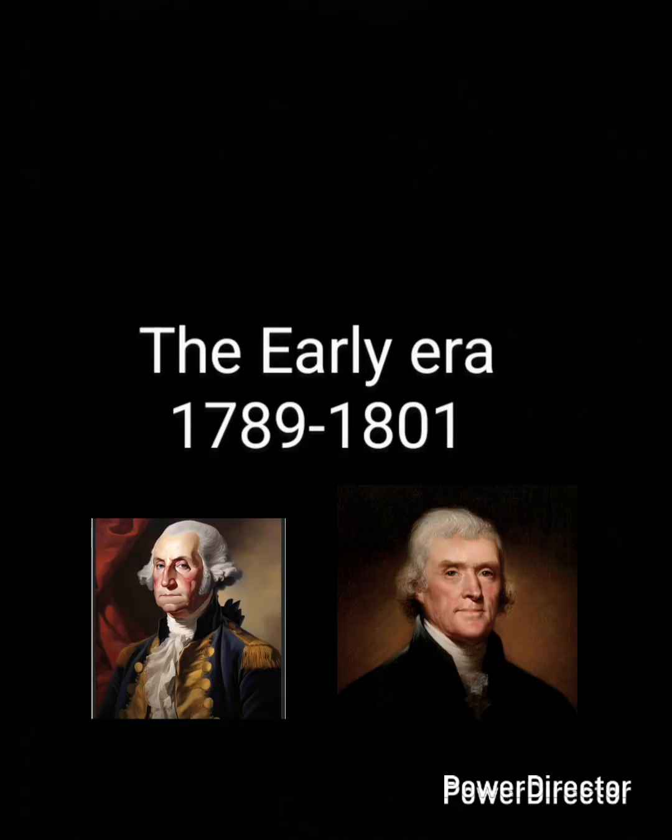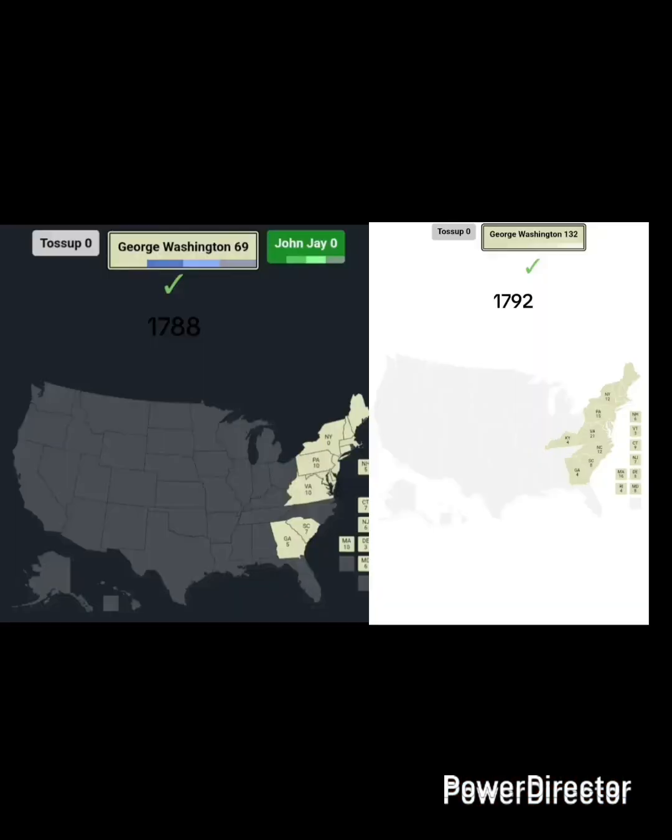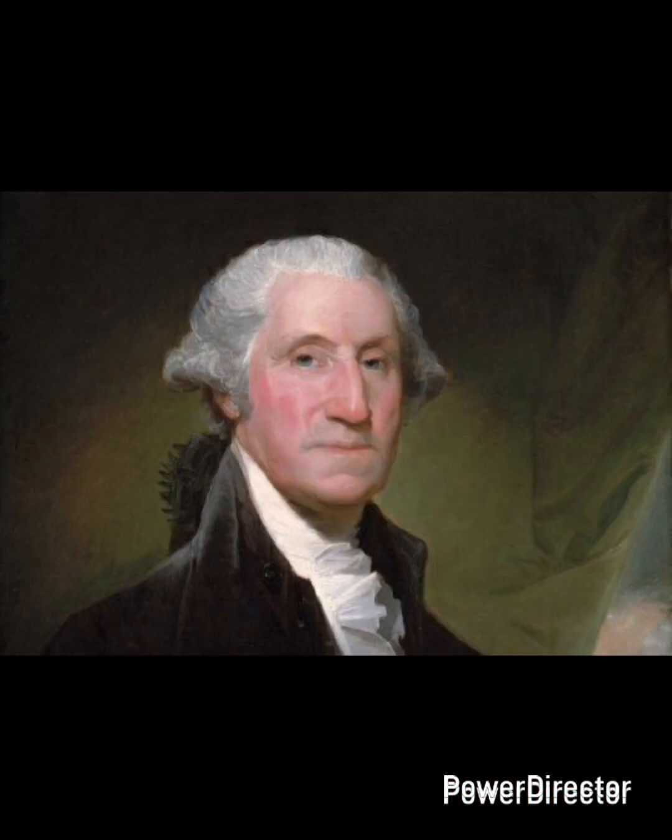The early era, 1789 to 1801. In the election of 1788 and the election of 1792, popular Army General George Washington, who led the Army in the War for Independence, won unanimously and retired after 2 terms. His main goals were to keep the country united and help the young nation grow.